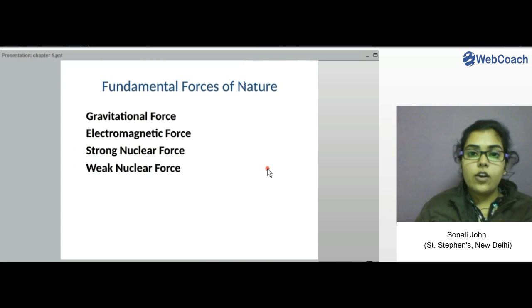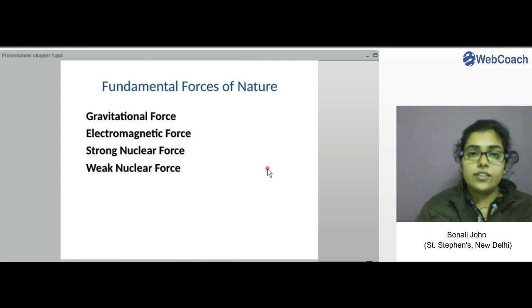For example, on Earth, every body experiences gravitational force due to the gravity of Earth, that is, a falling object or the rockets which are moving all use this force in this phenomenon.